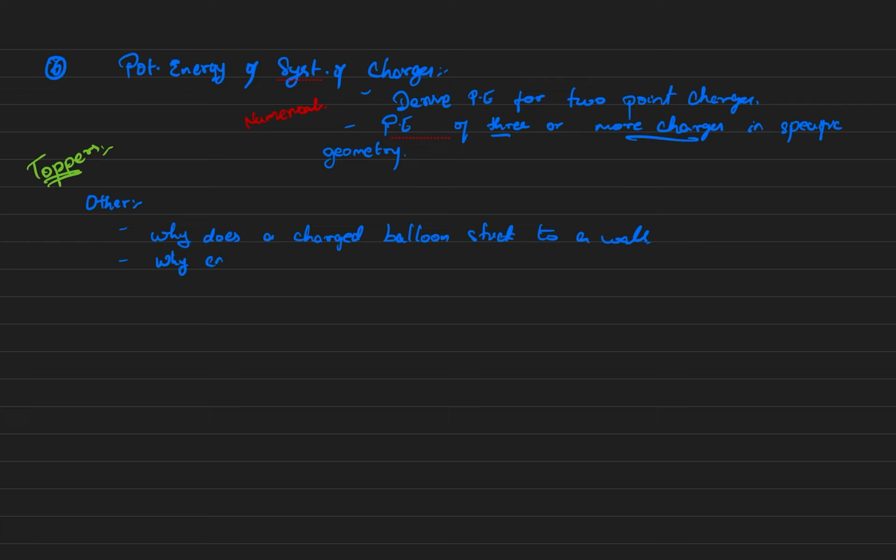Why can't electric field lines form closed loops? This is a very common, very important question. Why electric field lines cannot form closed loops? Because you know the properties of electric field lines: like charges repel each other, unlike charges attract each other. So based on that you must be able to answer this question.